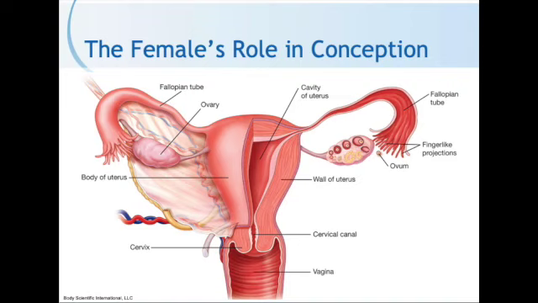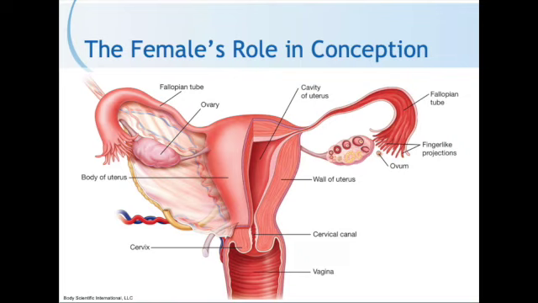When the body becomes capable of reproduction, so when you get your period, that's like 12 or 13, sometimes even earlier, then hormones will cause some follicles to grow and fill with fluid each month. Around the middle of the menstrual cycle, one ovum is released from that follicle and the other follicles that were growing become inactive. However, sometimes more than one ovum is released, in which case you could get fraternal twins. The release of the ovum from the ovary is then called ovulation.